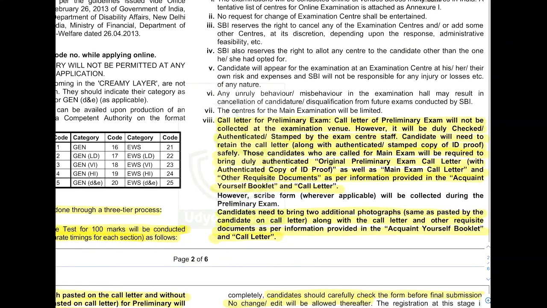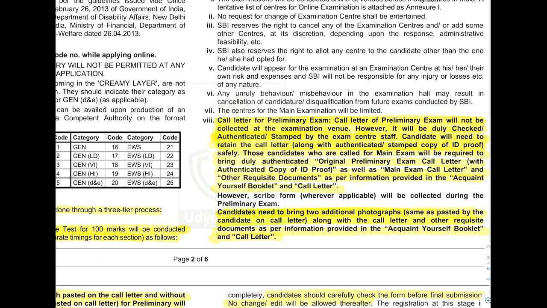Now, the call letter for the preliminary exam. They will not collect the call letter, but you have to take it authenticated, you have to duly check. They will check the call letter, authenticated, stamped by the examination center staff. The candidate will need to retain the call letter along with the authenticated stamped copy of ID proof. You have to take the call letter, you have to take an ID proof. They will check it, they will stamp it. Not only that, you have to bring 2 additional photographs. On the call letter already 1 photograph will be there. Along with that, you have to bring 2 additional photographs compulsory.